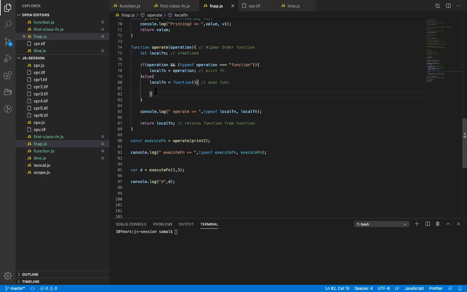Not really used, not much used in Node. Some libraries use it, but it's not very popular in Node. But in React it is very heavily used. Right? So what is a higher order function? Any function which takes a function as a parameter and or returns a function from that function is called a higher order function.